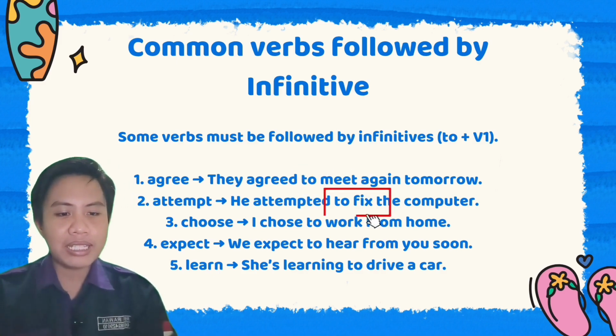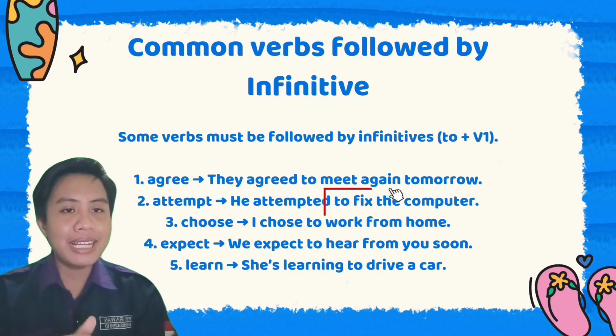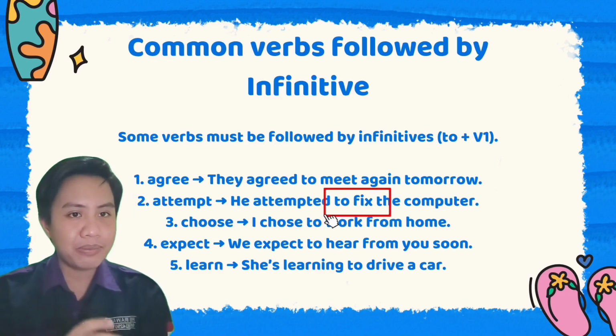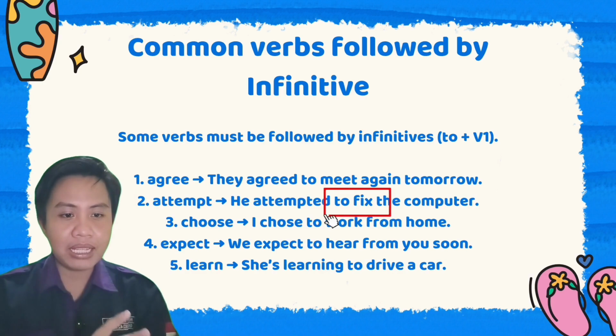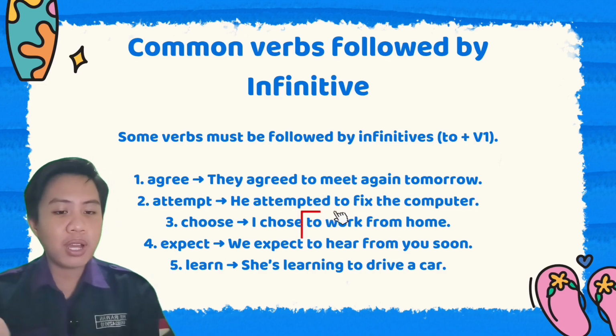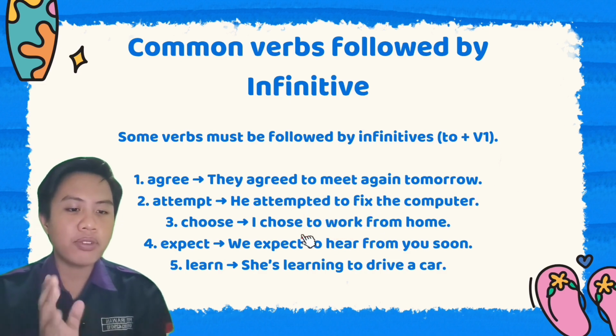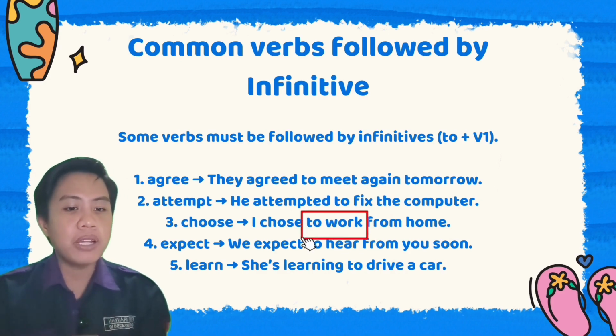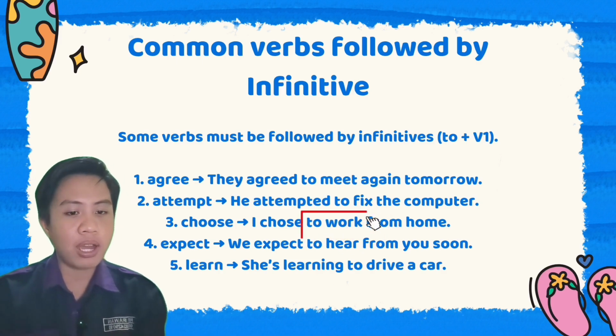The next one is attempt. He attempted to fix the computer. The verb attempted is followed by to and verb 1 fix. The next one: I choose to work from home. The verb choose is followed by to infinitive and verb 1.